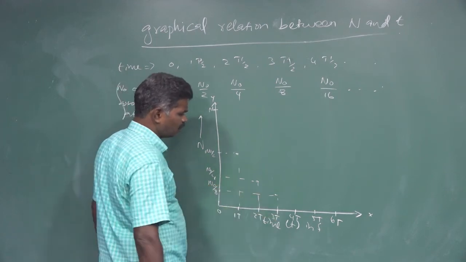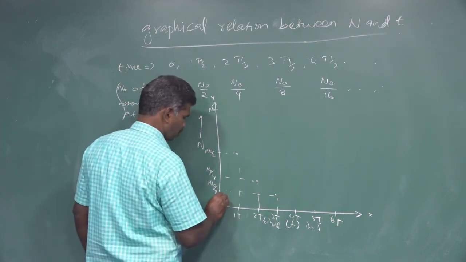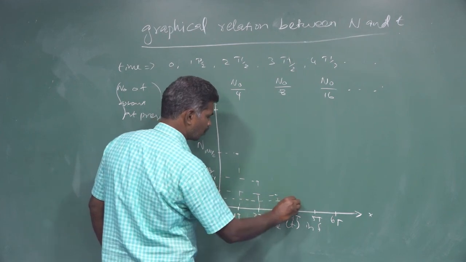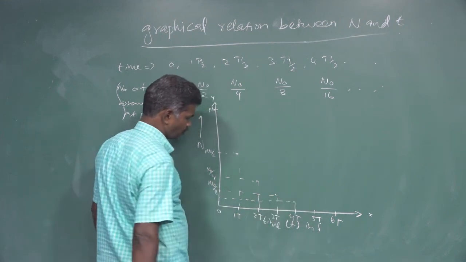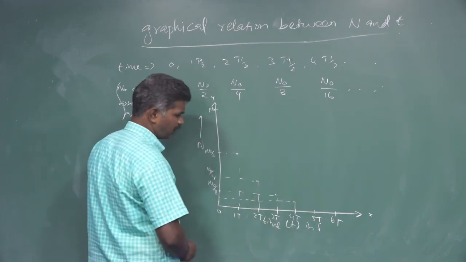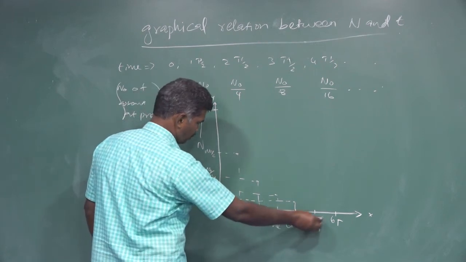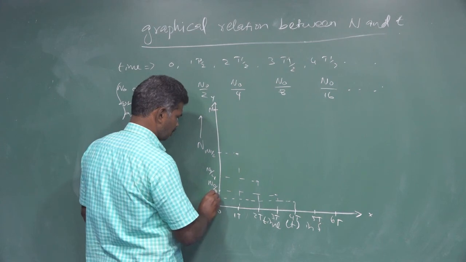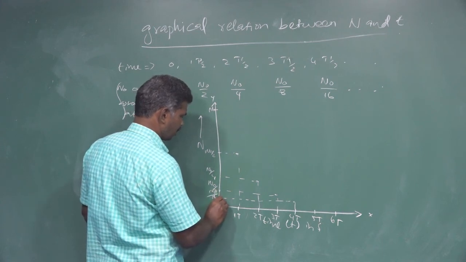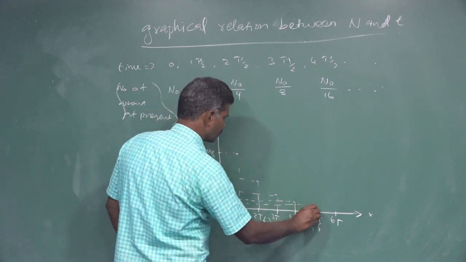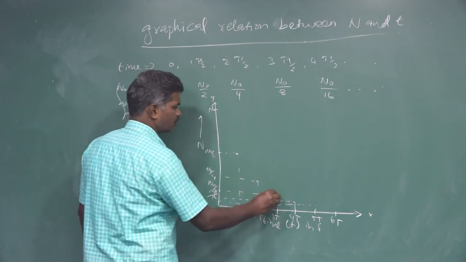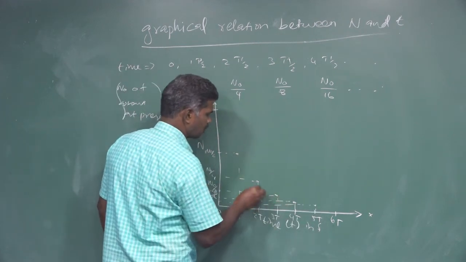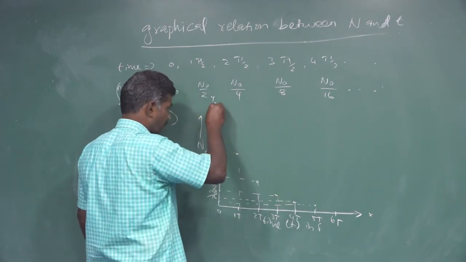After the fourth half-life, and at the fifth half-life, N0 by 13 becomes, like that it is going. So these points are going to join and form a curve.